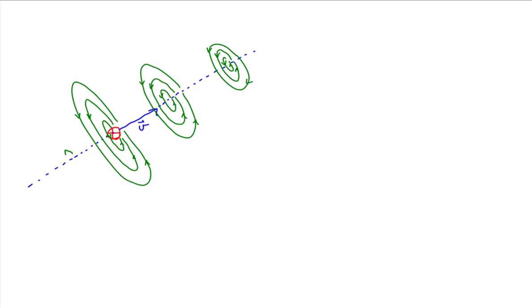And behind this positive charge, there are magnetic field lines forming concentric circles around the line of velocity. So the magnetic field really extends everywhere in space surrounding the line of velocity of this charge. Now, I can't draw every possible magnetic field line for this charge, so this is just a representation.